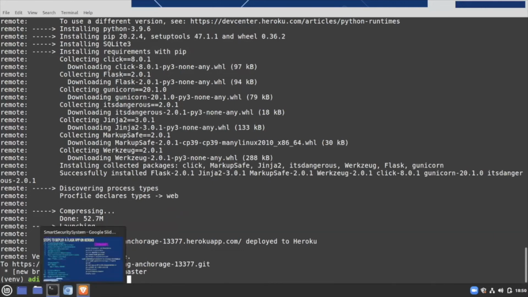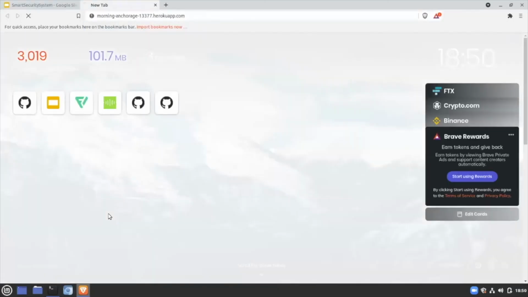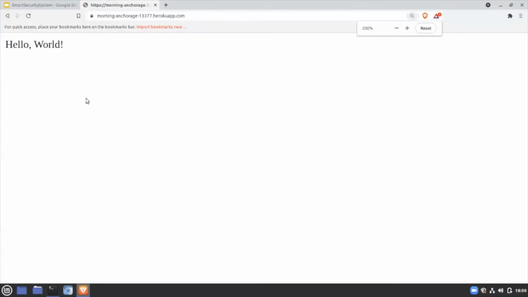So we can navigate to that over here. This is the app that I hosted right now, and we get the output as expected. Hello world.